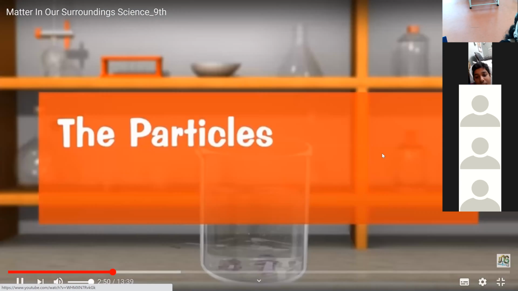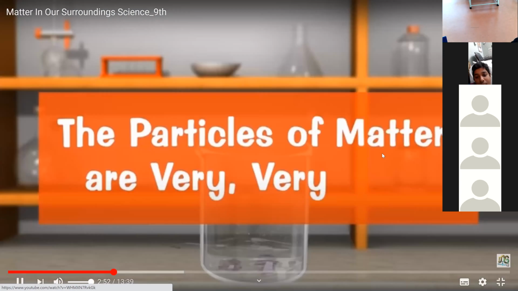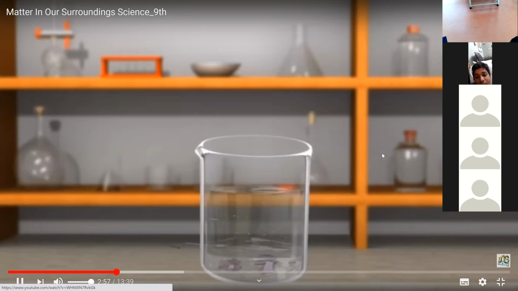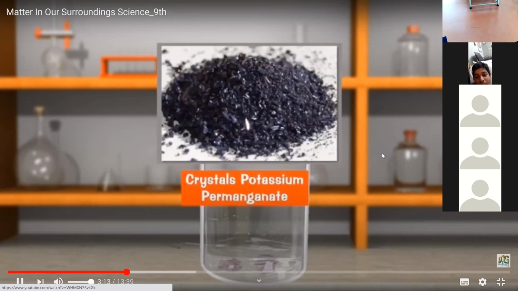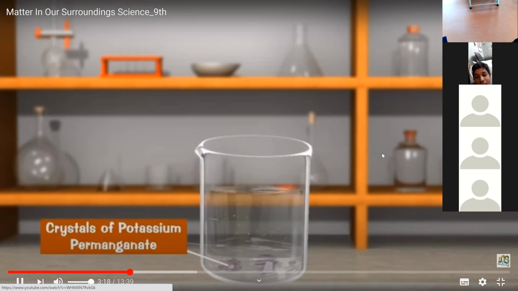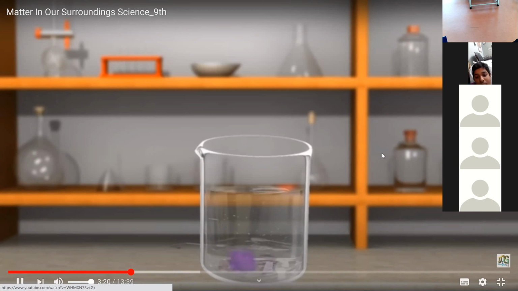The particles of matter are very, very small. Now, we discuss these properties in detail. So the first property is that the particles of matter are very, very small. The very, very small size of the particles of matter can be shown by performing the following experiment using potassium permanganate and water. Potassium permanganate is a kind of matter. We take 2 or 3 small crystals of potassium permanganate and dissolve them in 100 milliliters of water in a beaker. We will get a deep purple colored solution of potassium permanganate in water.